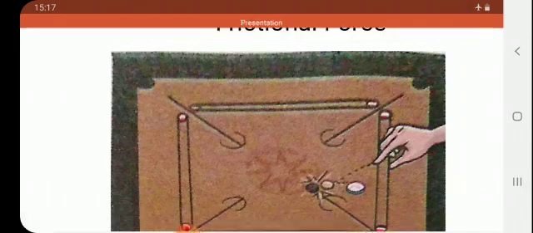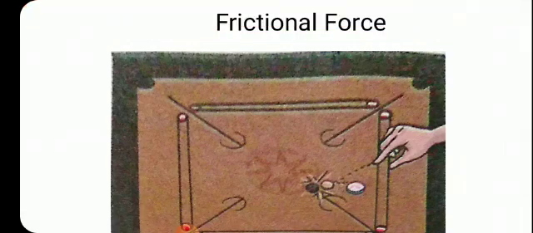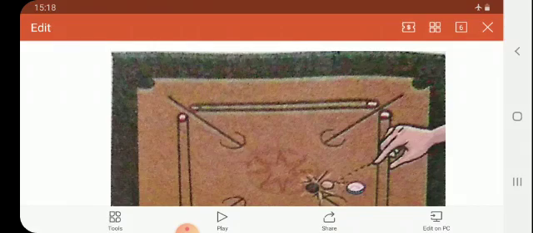So when two surfaces rub against each other, the force of friction comes into play. A very simple example is your palm. When you rub the palms against each other, we cannot move both palms forward or both backward.